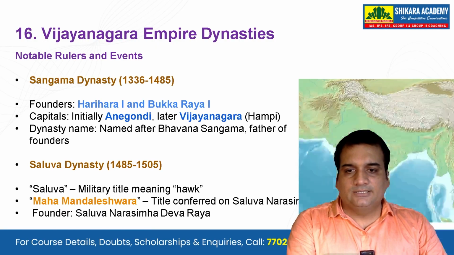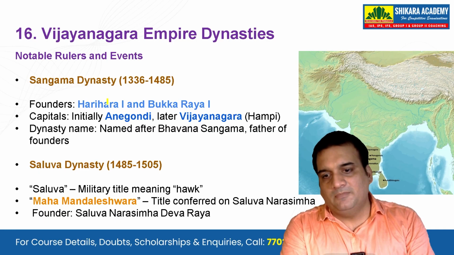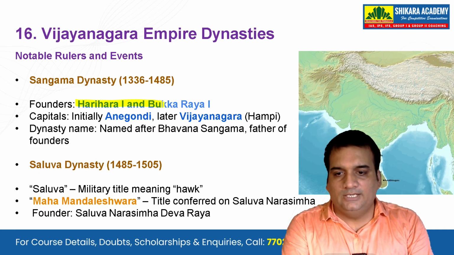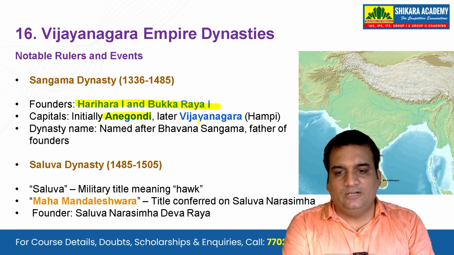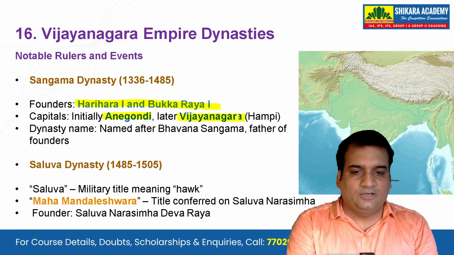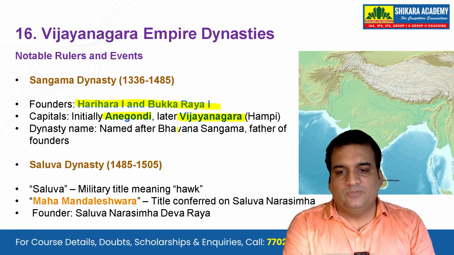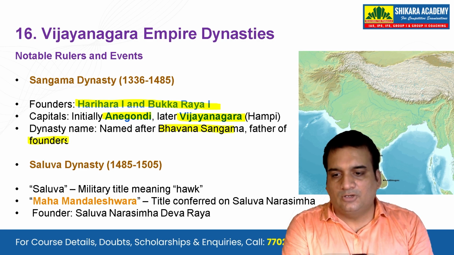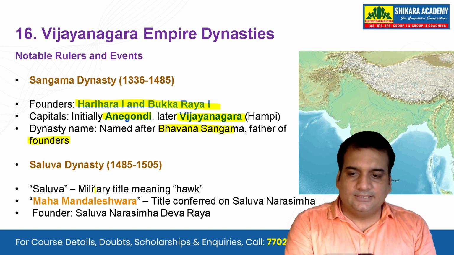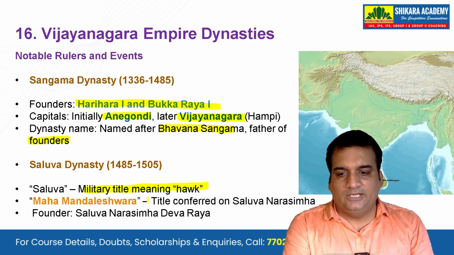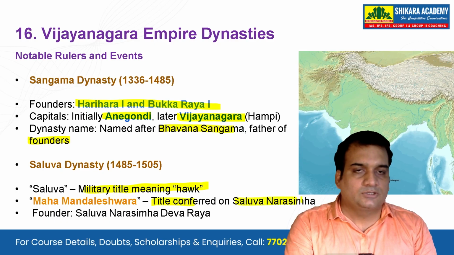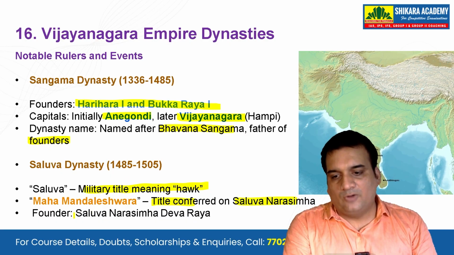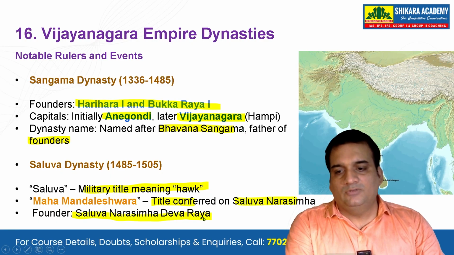Then next is the Vijayanagar Empire. The Sangama dynasty, where the founders are Harihara I and Bukka Raya. The capital initially was Anegondi, later it became Vijayanagar or Hampi, and the dynasty was named after Bhavana Sangama, father of the founders. Saluva dynasty: Saluva is a military title meaning hawk. Mahamandaleshwara is the title conferred on Saluva Narasimha, and the founder was Saluva Narasimha Deva Raya.